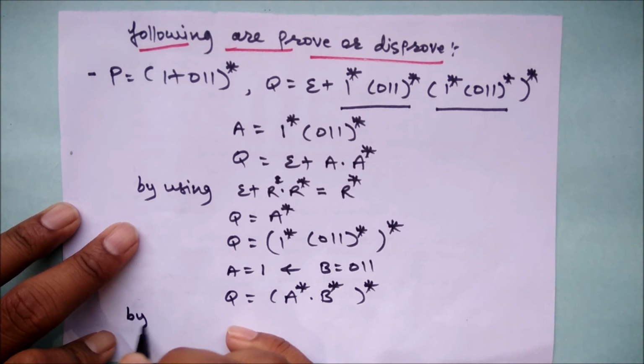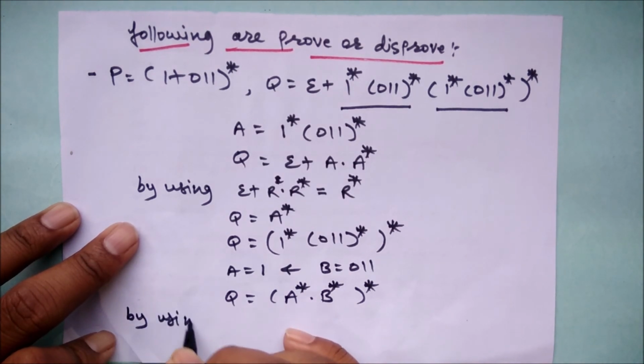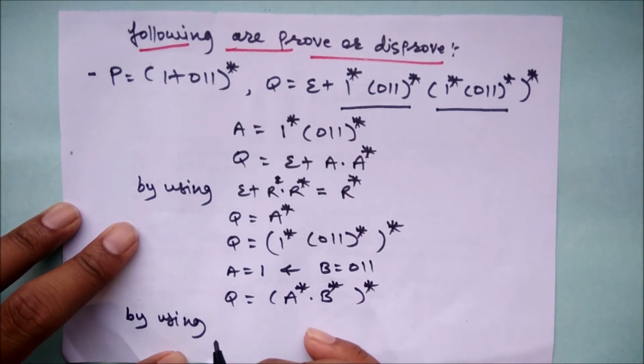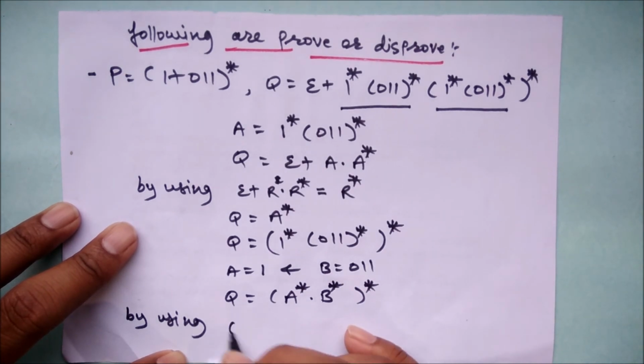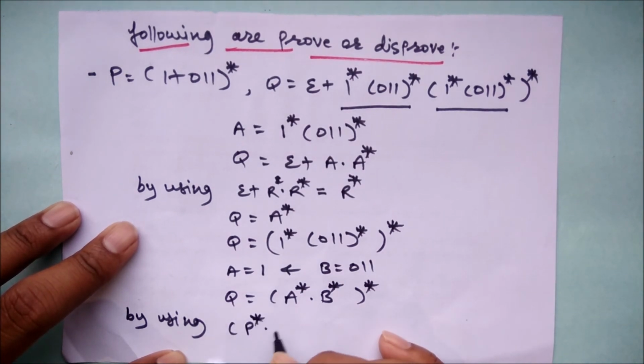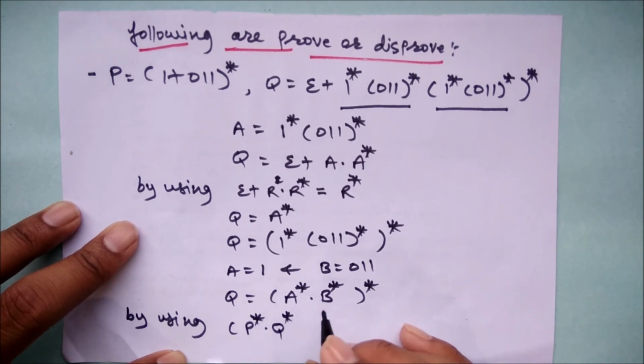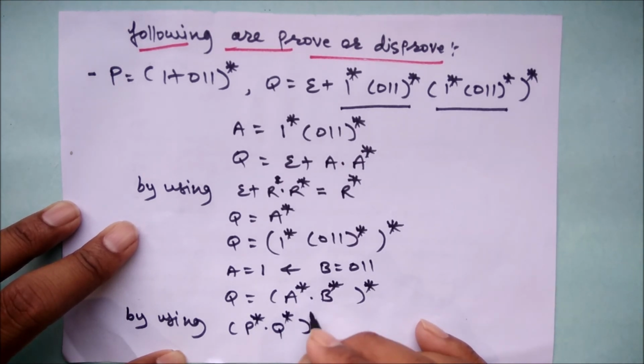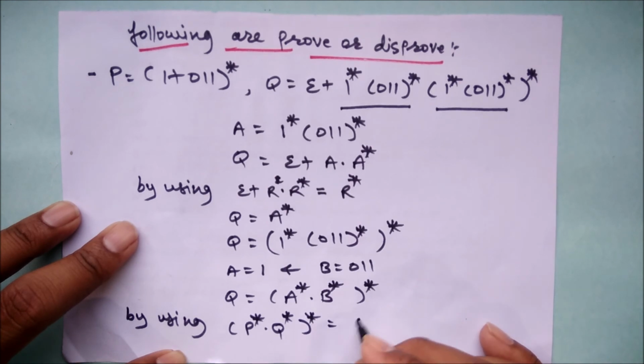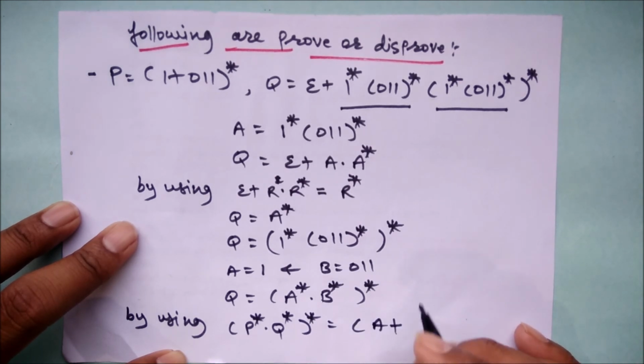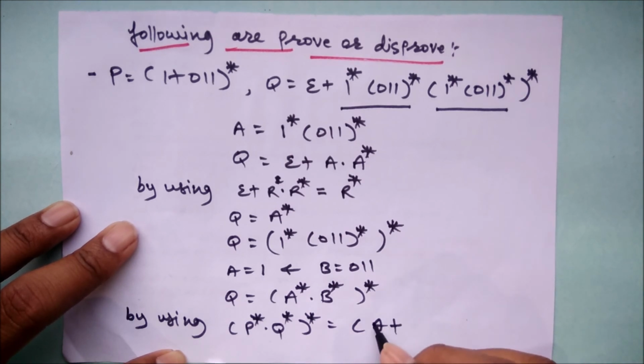So by using the identity P star dot Q star and bracket star is equal to, sorry, here it's P plus Q bracket star, right?